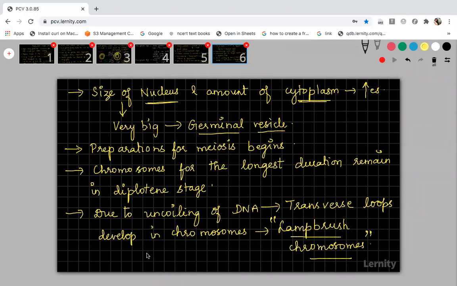And during this uncoiling, a large number of RNAs will be synthesized. A large amount of RNA synthesis takes place during this formation of Lampbrush chromosomes.